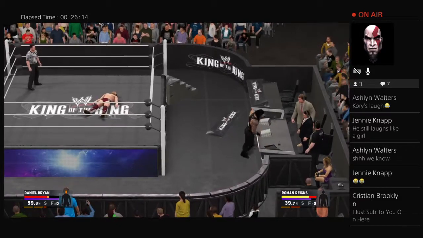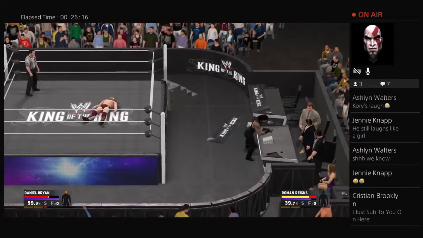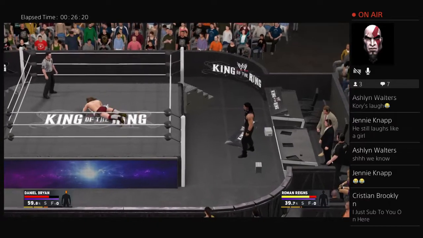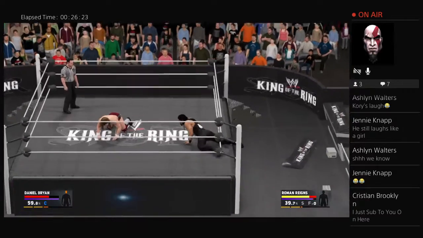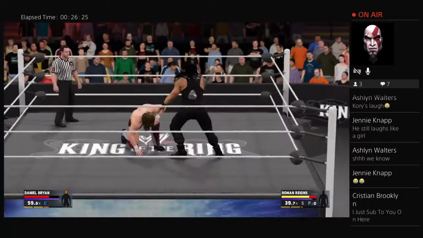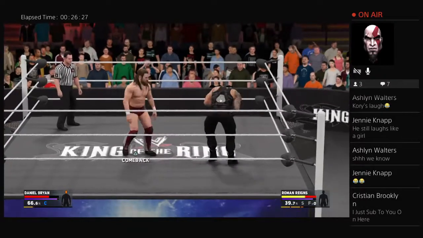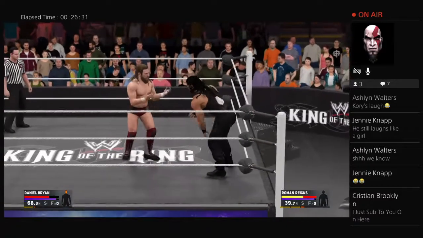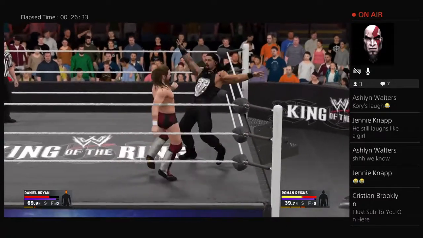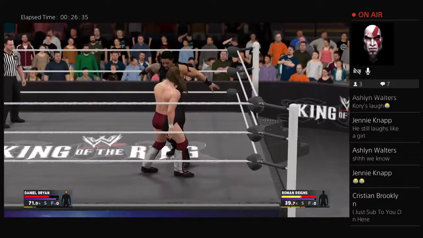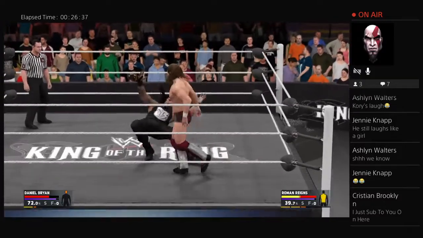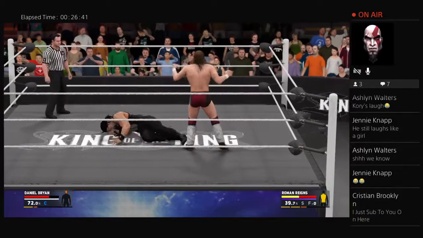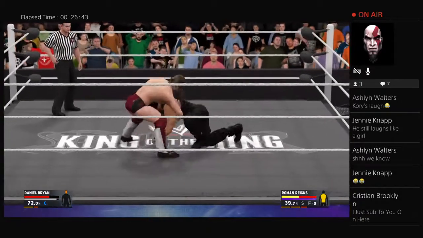And now Roman Reigns taking out the equipment from that table, and I feel like Daniel Bryan may be moments away from going through that table. It seems like all superstars have gone through the announcement table in the King of the Ring. And now, oh, Bryan fighting back, and now look at this, Daniel Bryan with a couple of offensive moves on Reigns. Daniel Bryan is showing some offense of his own, and now going to spin around, oh, big time roundhouse kick, and this is not what Roman Reigns wanted. This is real bad news for the big dog.